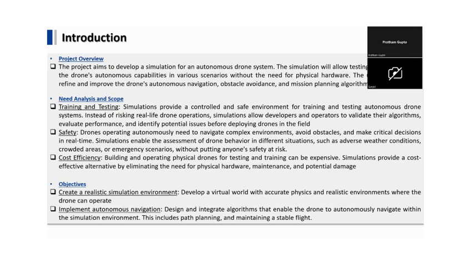Simulation provides a controlled and safe environment for training and testing autonomous drones. Instead of risking real-life drone operation, simulation allows developers and operators to validate their algorithms, evaluate performances, and identify the potential issues before deploying the drones into the field. Drones operating autonomously need to navigate complex environments, avoid obstacles, and make critical decisions. And the best part of this is it is cost efficient.